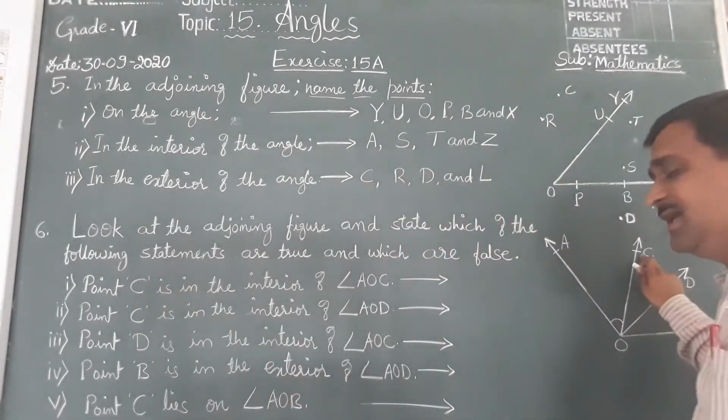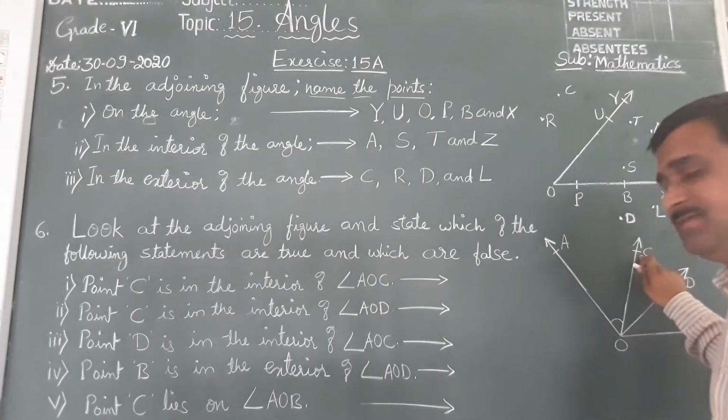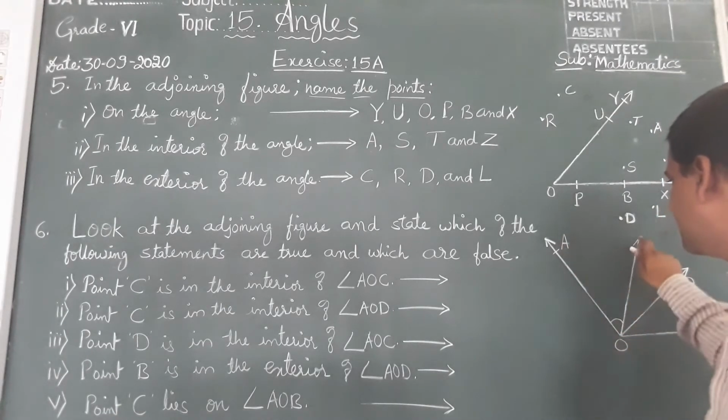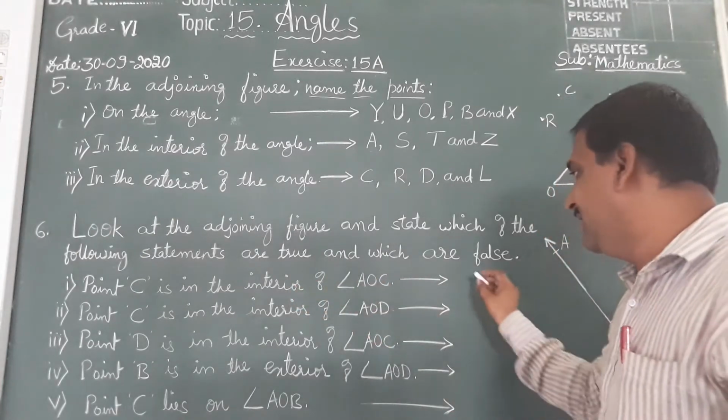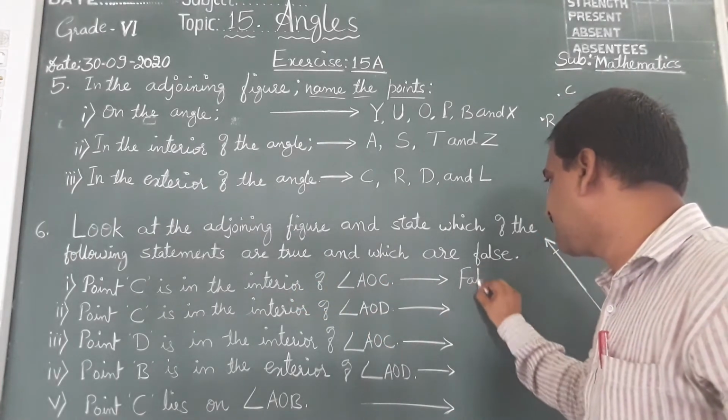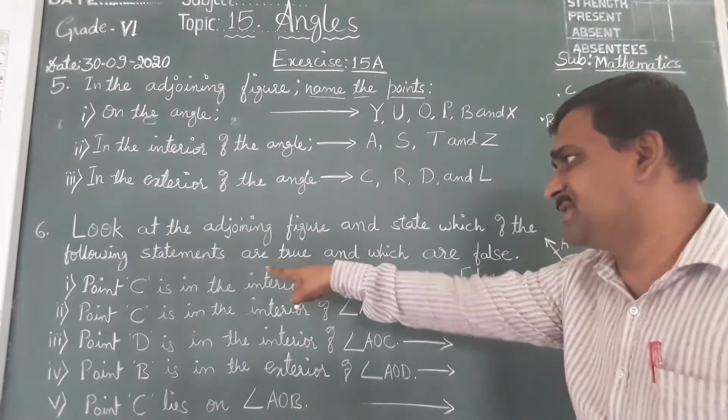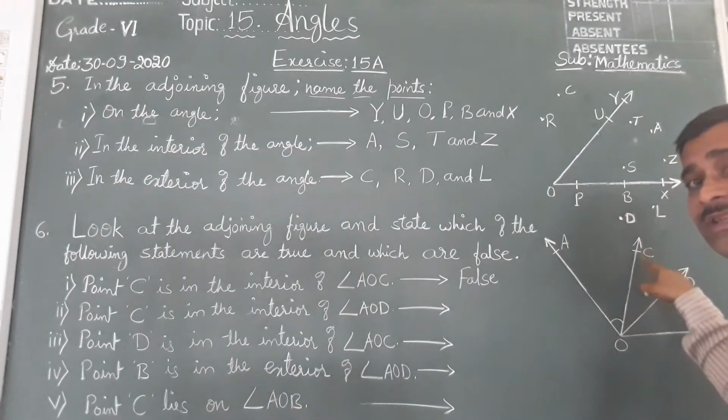Actually, point C is on the angle AOC. On the angle it is. They have given interior. No, it is false. It is not interior. C is not interior. It is on the line.